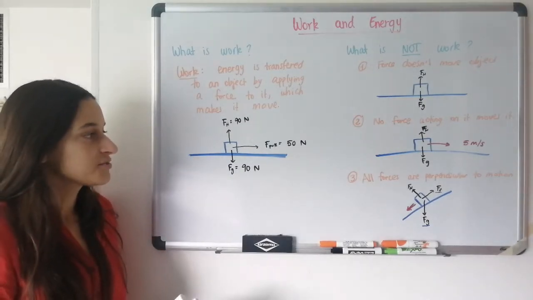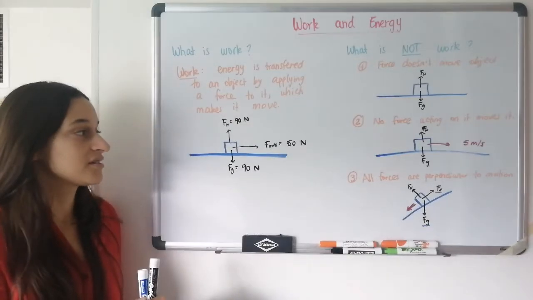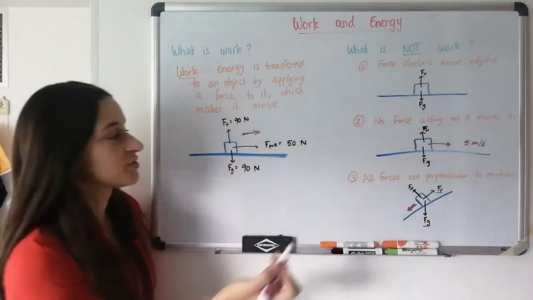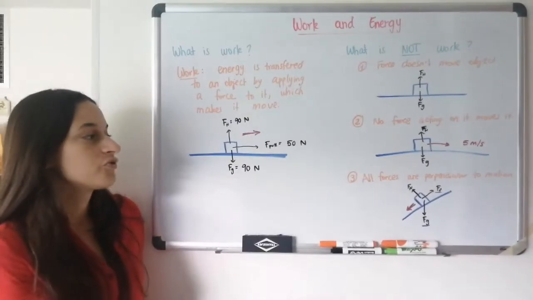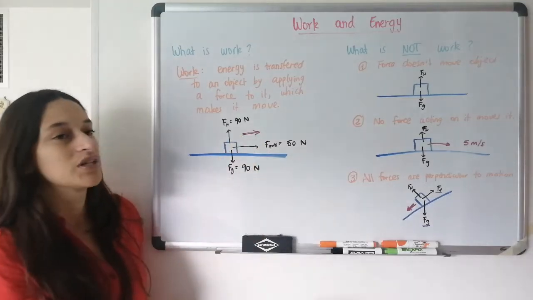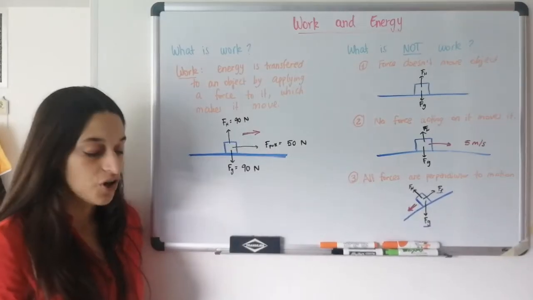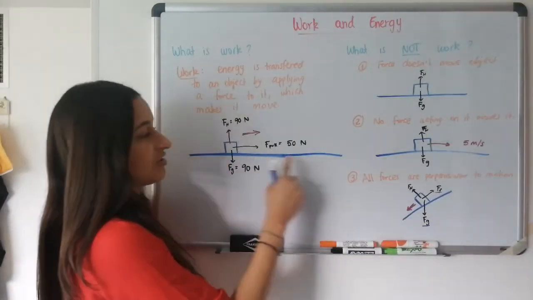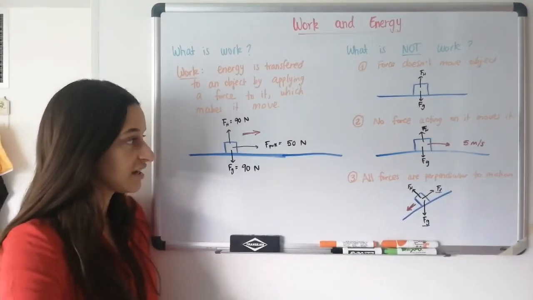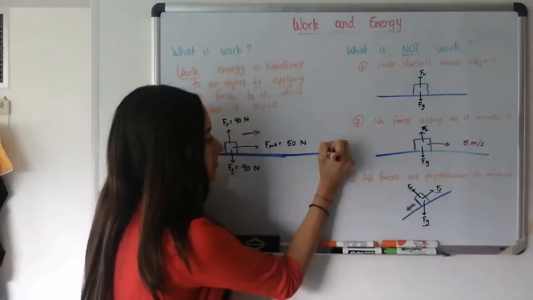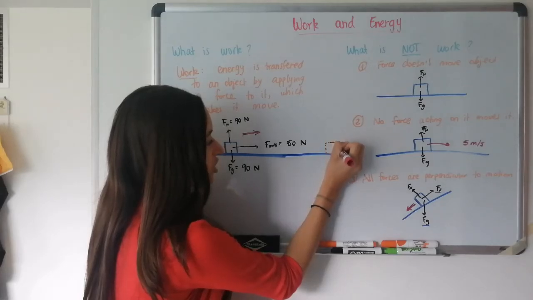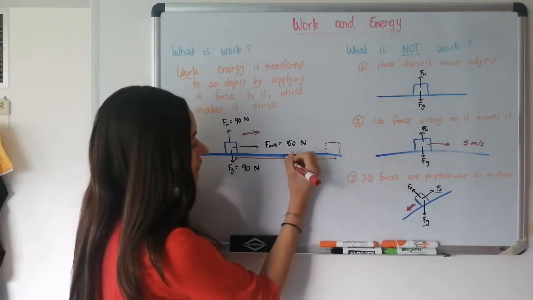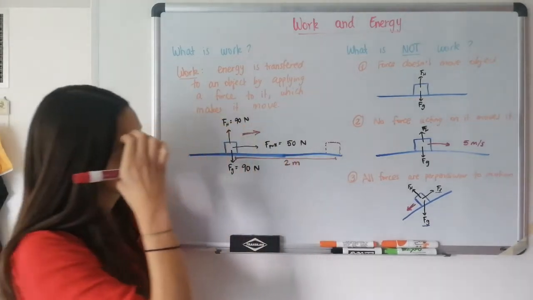And the object, as you can probably tell by now, is going to move to the right because there is a pulling force. It's going to move to the right because there's no friction, so all of the pulling force is going to be used to move the object. After some time, the object, which was here, is going to be over here, the same block, right? And there's a distance from here to here of, let's say, 2 meters, right?